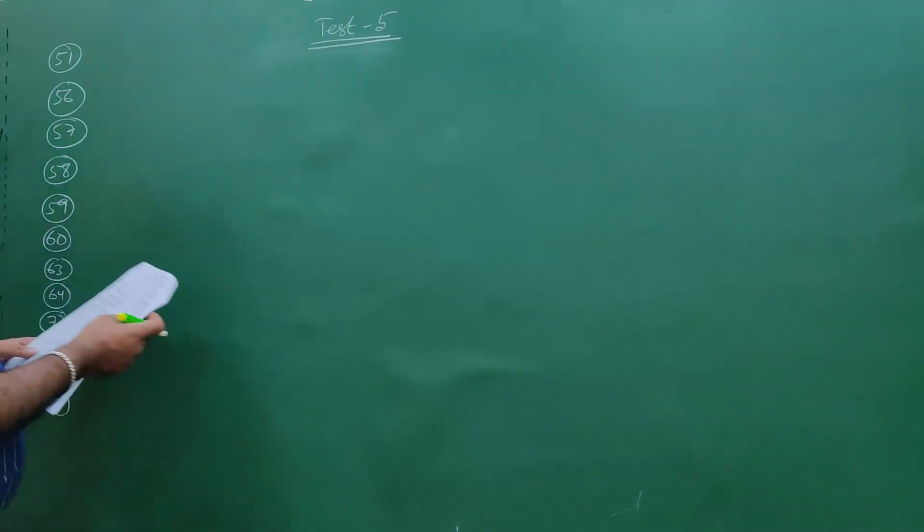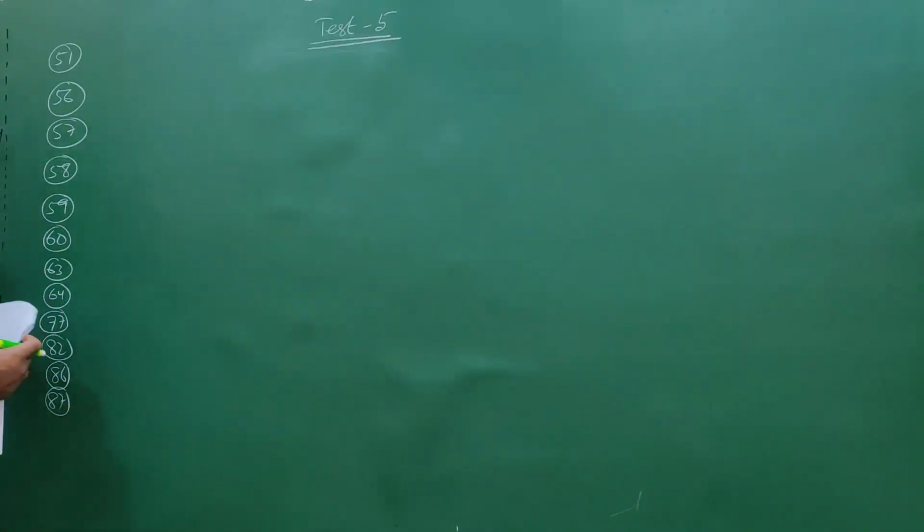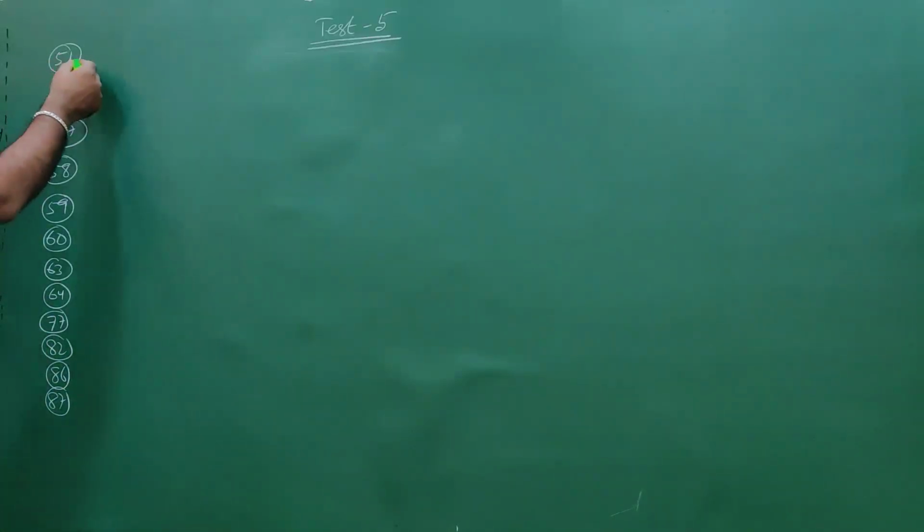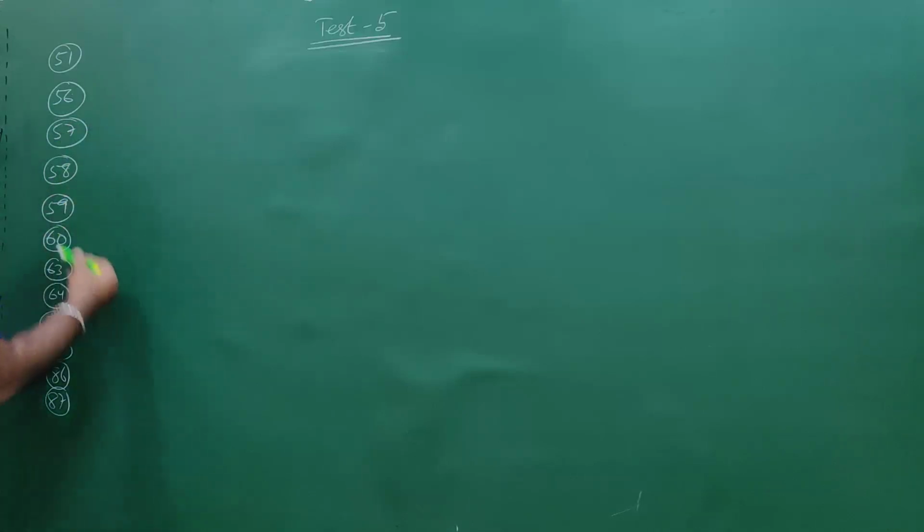That's it. So the questions are 51, 56, 57, 58, 59, 60, 63, 64, 77, 82, 86, 87.